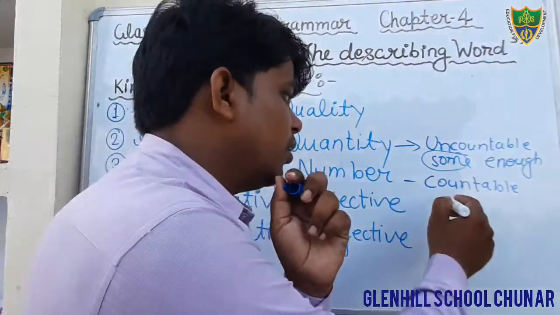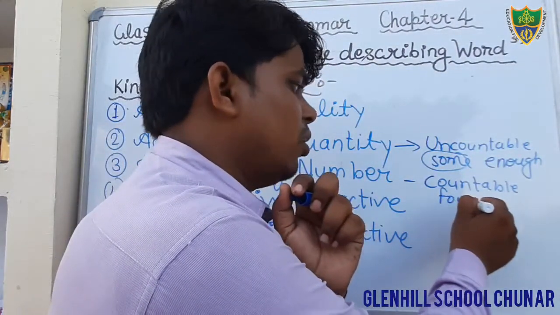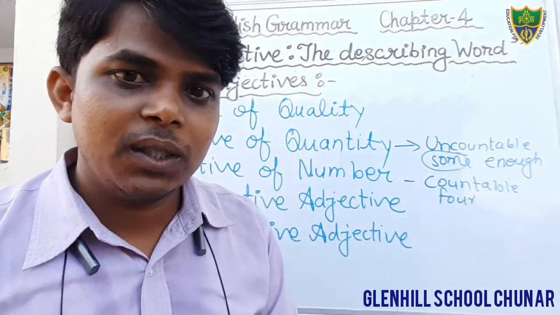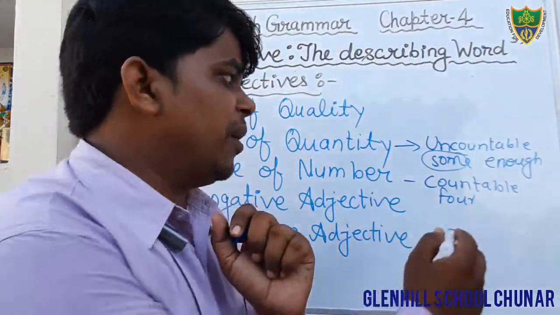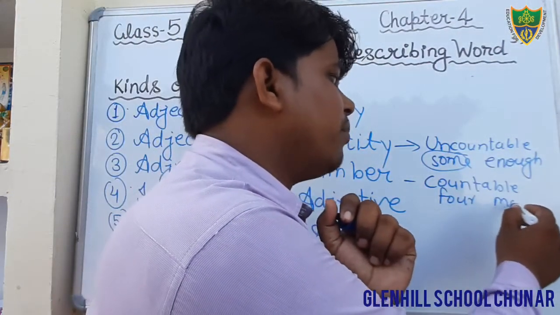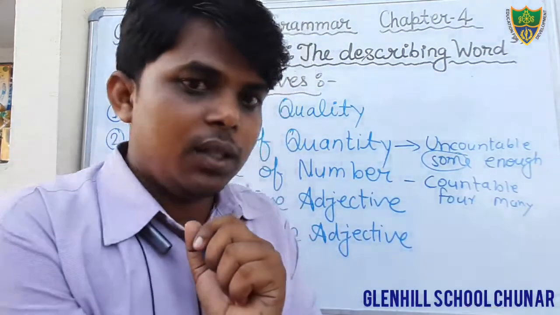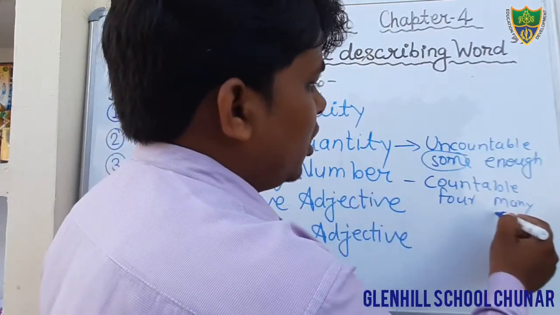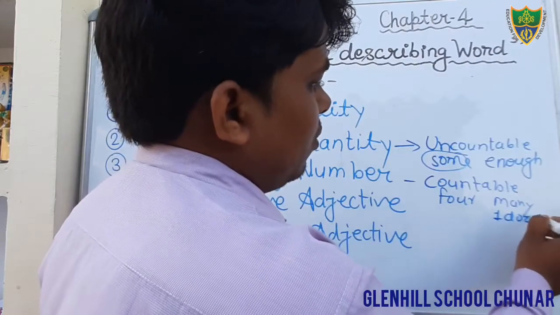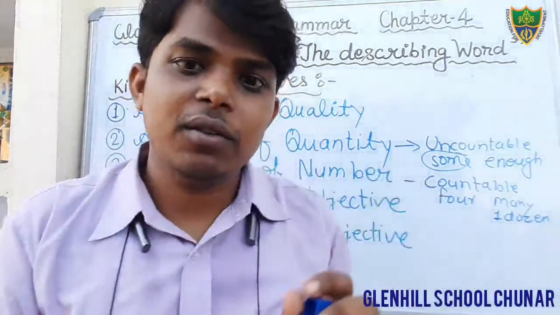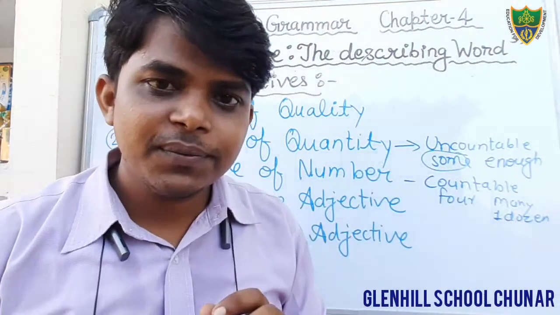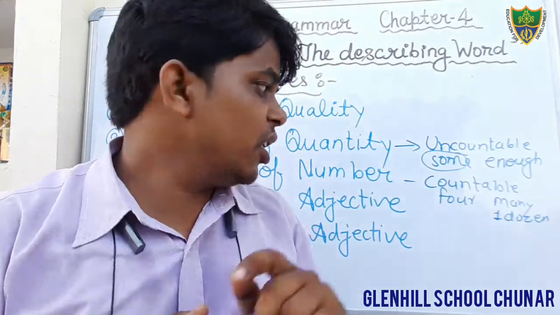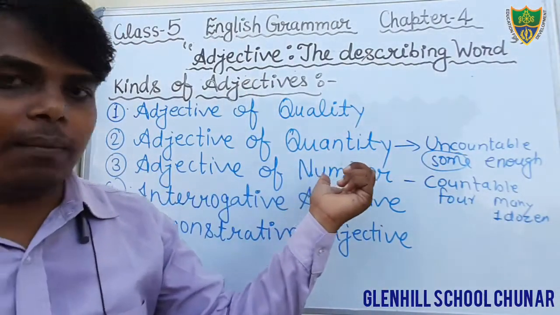For example, four girls, many people, we can count many people, or we can say 1 dozen. We can count. So that is adjective of number.